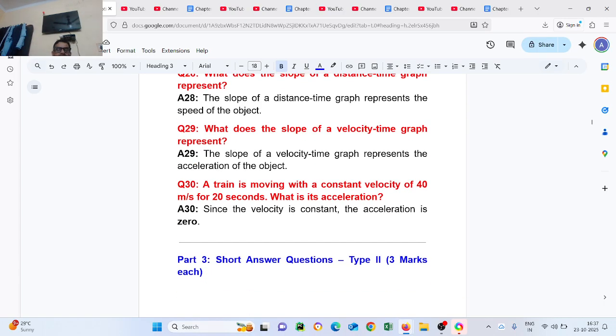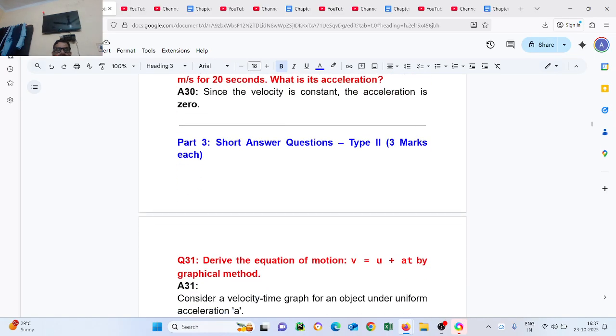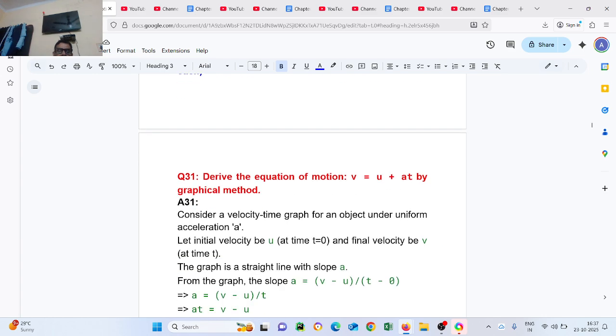Now move to part 3. Short answer question type, 3 marks each. Derive the equation of motion v = u + at by graphical method. Consider a velocity time graph for an object under uniform acceleration a. Let the initial velocity be u at time t = 0 and the velocity v at time t. The graph is a straight line with slope a.